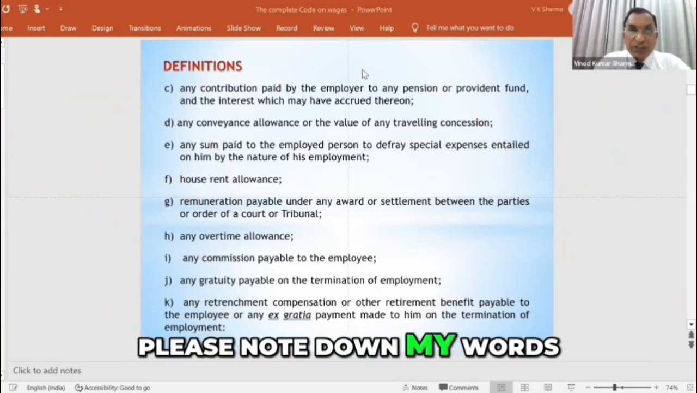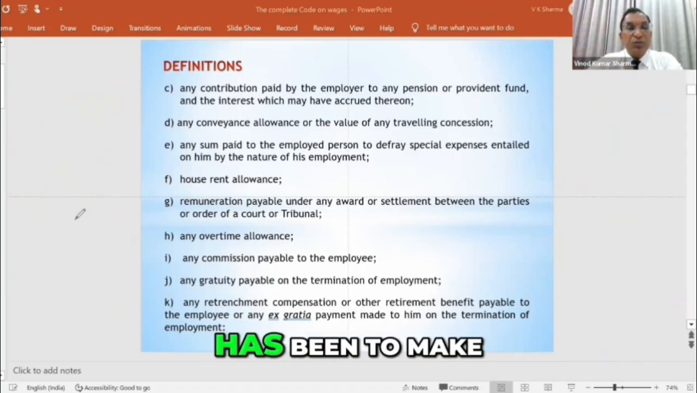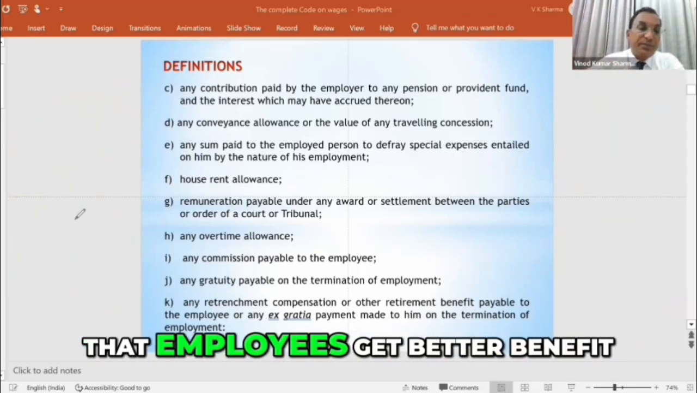Again, please note down my words, they are being recorded. आप किसी भी हाई कोर्ट सुप्रीम कोर्ट के डिसीजन में ऐसा ही वर्डिंग पाएंगे. 1 साल 2 साल 3 साल के बाद याद कर लेना मेरी बात को. The intent of the law has been to make basic salary higher so that employees get better benefit.